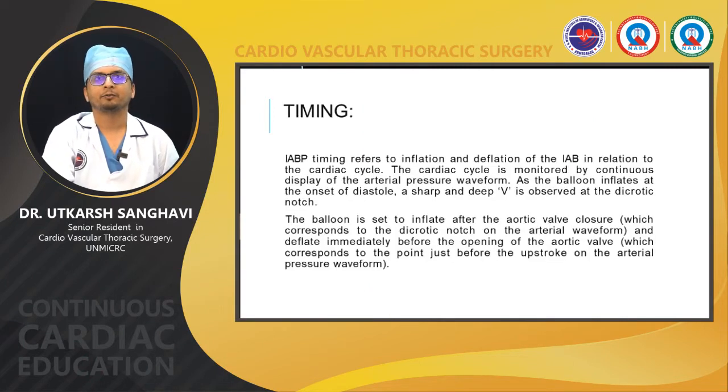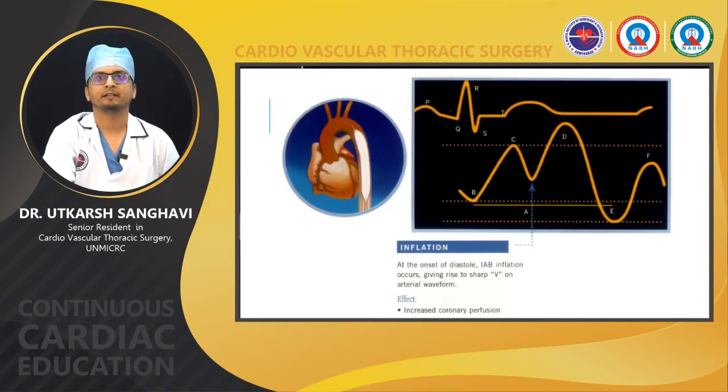Now coming to how to time the IABP machine. IABP timing refers to the inflation and deflation of the intra-aortic balloon in relation to the cardiac cycle. The cardiac cycle is monitored by continuous display of the arterial pressure waveform. As the balloon inflates at the onset of diastole, a sharp and deep V is observed at the dicrotic notch. Here you can see between the points C and D, just before the dicrotic notch, the balloon inflates and you can see a sharp V on the arterial waveform.